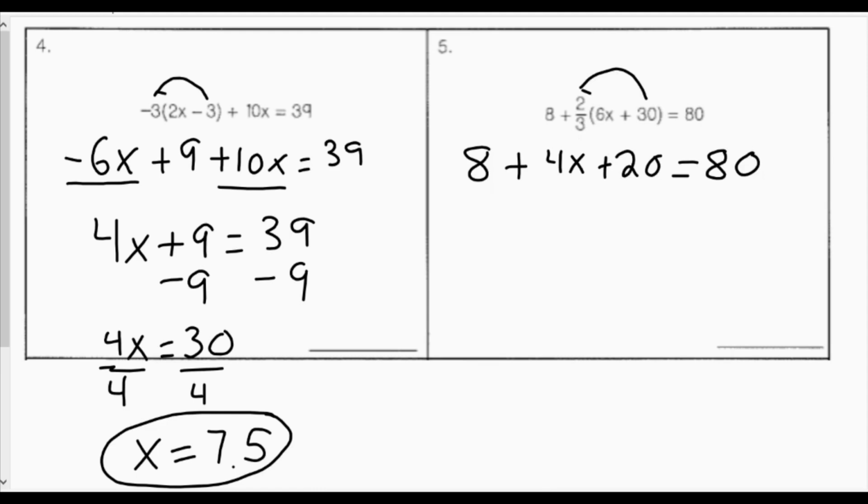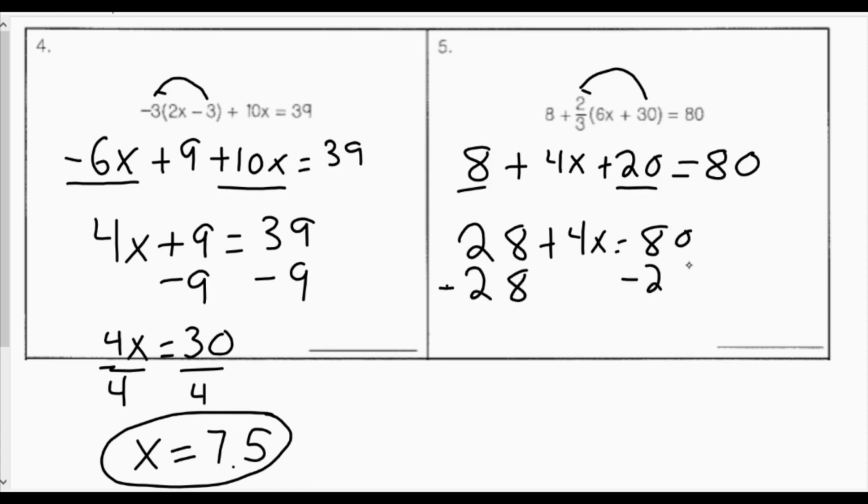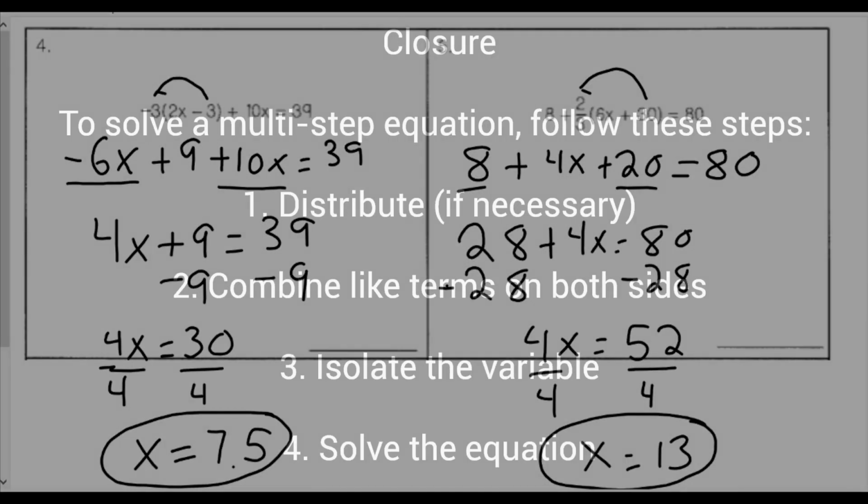I will combine the like terms on my left side. So 8 and 20 will combine. 8 plus 20 is 28. So 28 plus 4x is equal to 80. I will get rid of my 28. It's being added, so I will subtract 28 from both sides. So 4x will be equal to 52. 4x again is being multiplied, so I will divide by 4. So x will equal 13. So my solution to this equation is x equals 13.